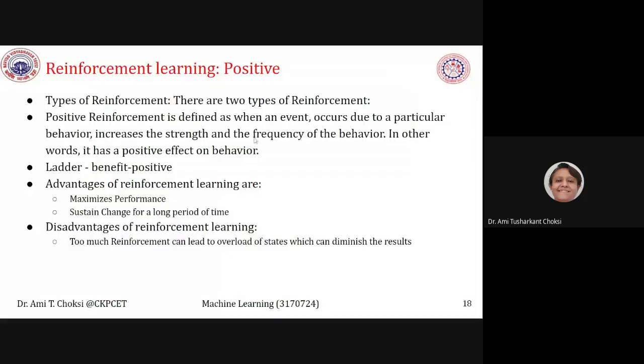So what are the advantages of it? Advantages can be maximizes the performance, sustain change for a long period of time. Disadvantages: too much reinforcement can lead to overload of states which can diminish the results. This is the positive reinforcement learning. Okay.